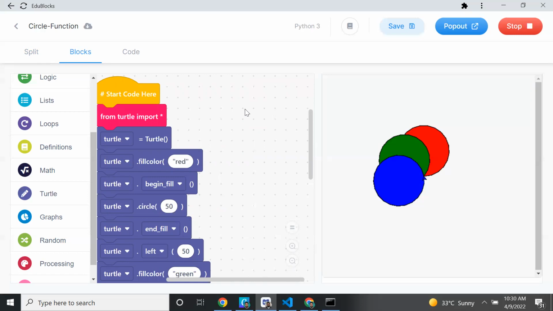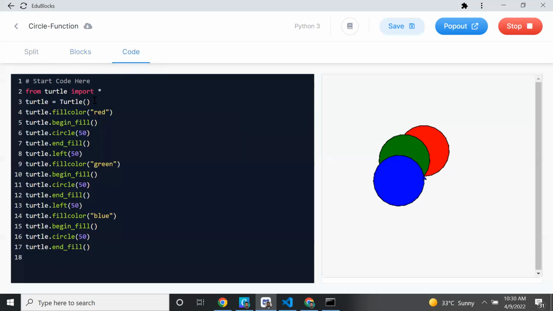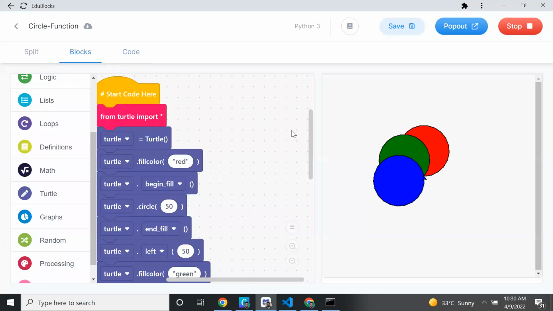Tomorrow some error will come. Big code is very difficult to maintain. Less code is very easy. So now I have drawn 3 circles, but I have used almost 17 lines. If I add another 2 circles, I have to add 10 more lines, 25 lines of code. So instead of writing 25 lines, I can achieve the same thing by using 5 lines of code. So let me tell you how I can do it.